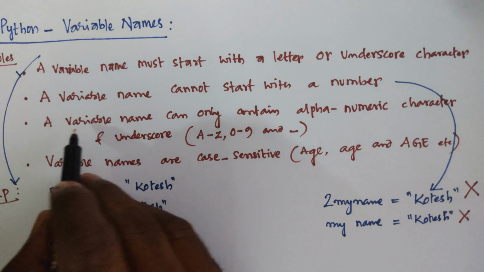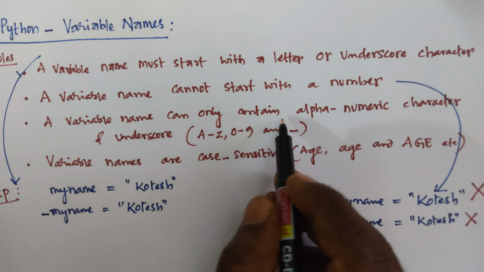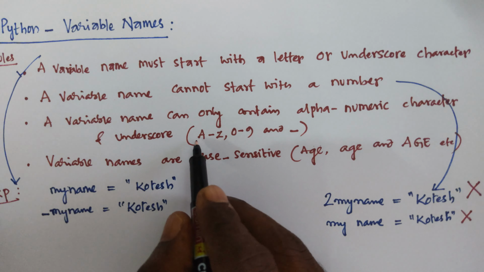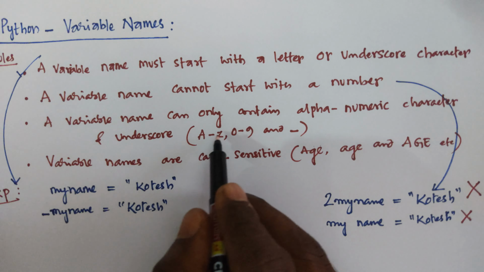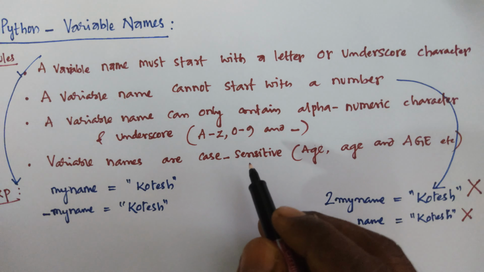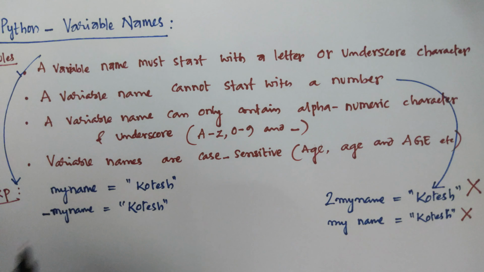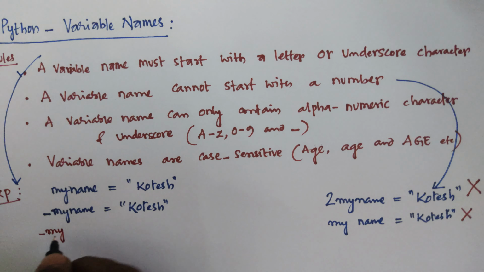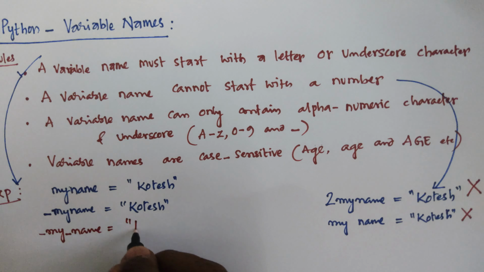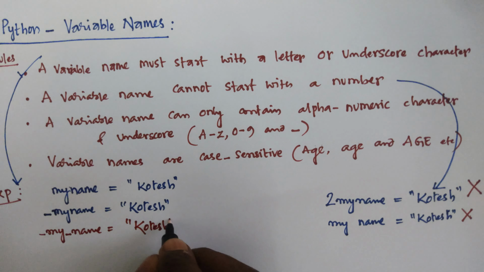And the third one is a variable name can only contain alphanumeric characters and underscore values. That means from A to Z, either small or capital, 0 to 9, and underscore. For example, you can write underscore my, underscore name, and this type of instruction is valid.